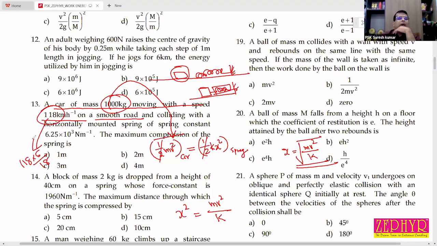And K of the spring is directly given, 6.25 into 10 raised to 3.